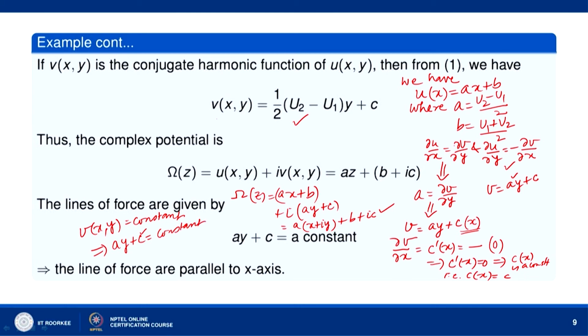Now, C is a constant, A is a constant. So, this implies y is equal to constant. So, the lines of force are parallel to the x-axis, and the equipotential lines are parallel to the y-axis. So, they cut each other at right angles; they define two orthogonal families.